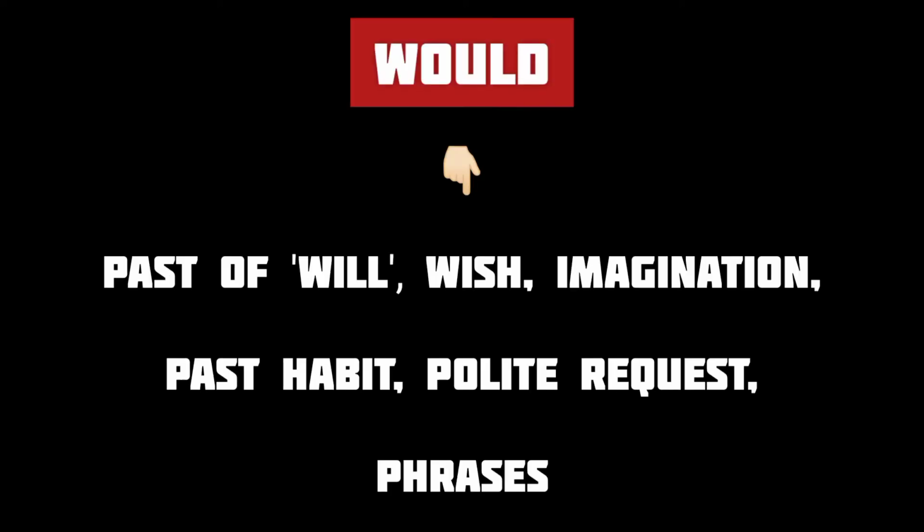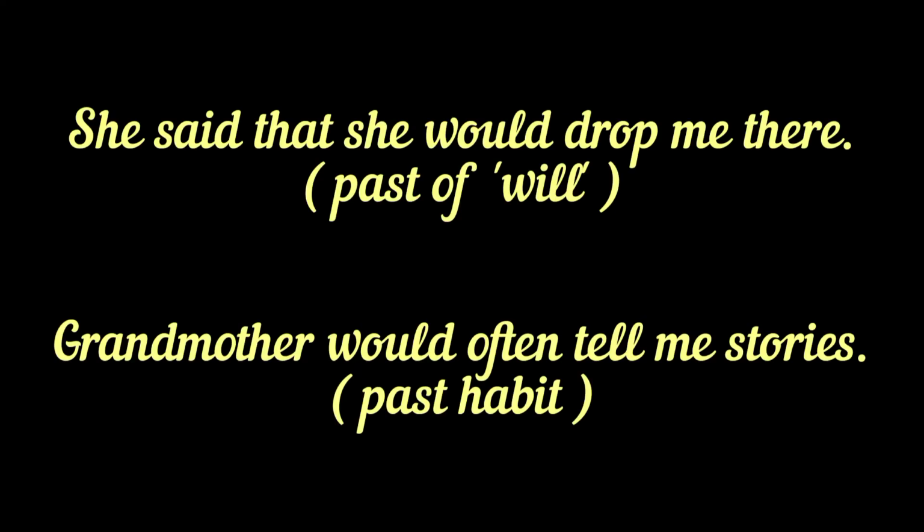Up next, we have would. The modal verb would is the past form of will. Would also expresses a wish or imagination or a past habit or a polite request, and it's also used in certain phrases. For example, in the sentence, she said that she would drop me there, would is used as the past form of will because the reporting verb said is also in the past tense.